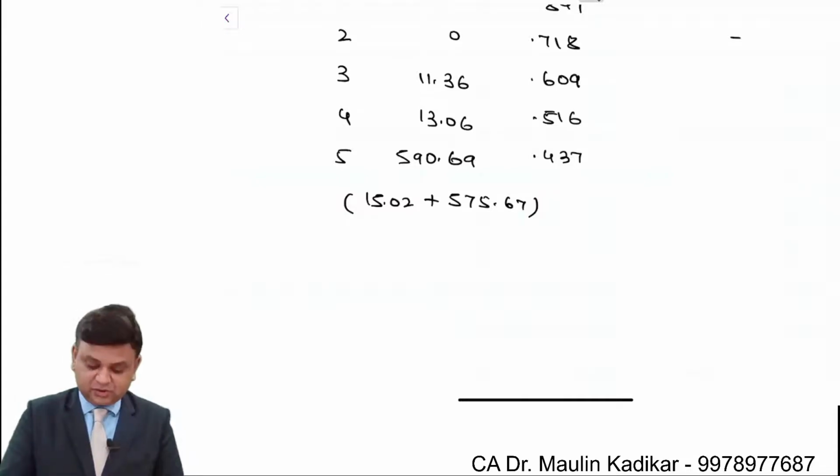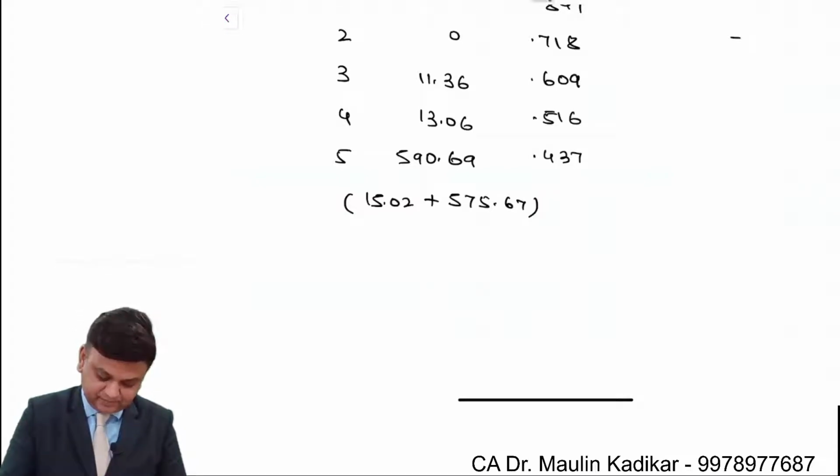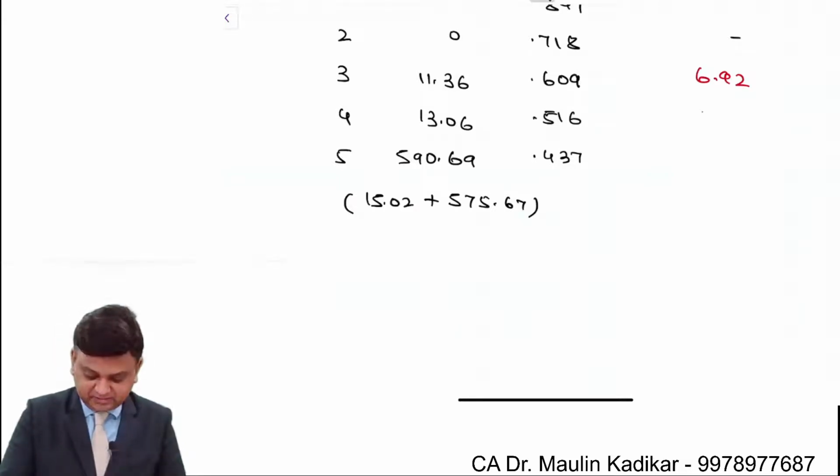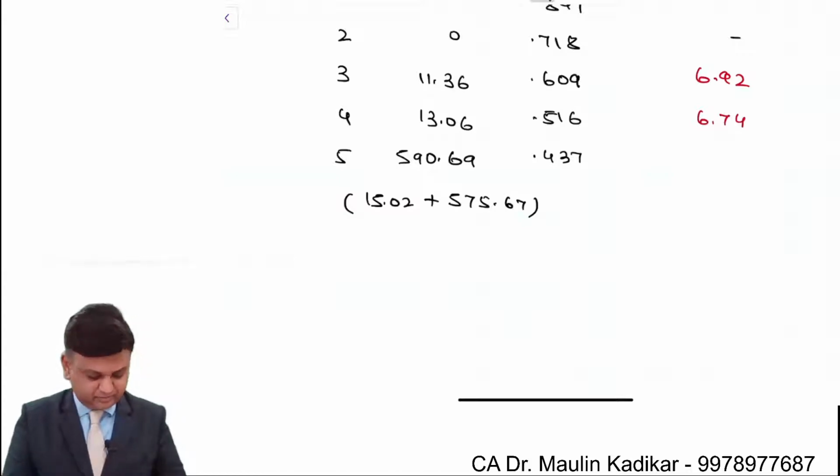That comes to 6 rupee 92 paise. 13.06 into 0.516. So 6 rupees 74 paise. Then 590.69 into 0.437. So 258.13.